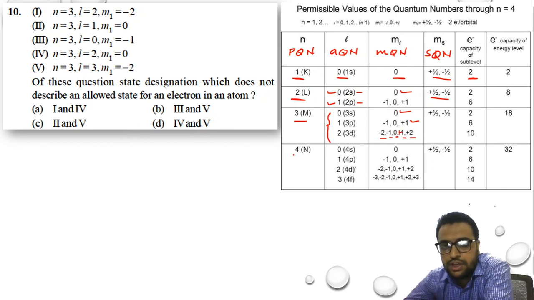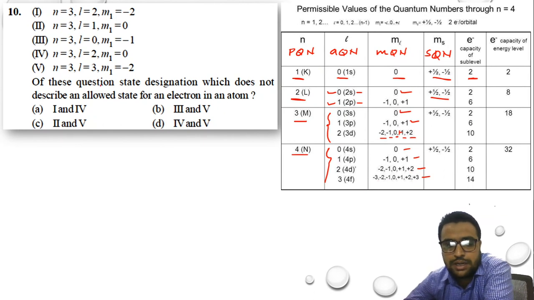Okay. If the quantum number n is 4, it can have 4 values of l: 0, 1, 2, 3. For 0, it will be 0. For 1, it will be minus 1, 0, plus 1. For 2, it will be minus 2, minus 1, 0, plus 1, plus 2. For 3, it will be minus 3, minus 2, minus 1, 0, plus 1, plus 2, and plus 3.